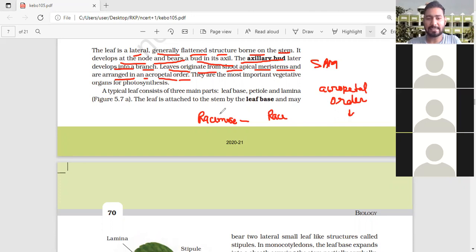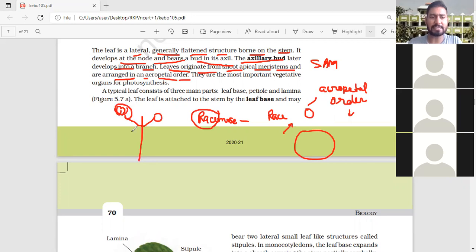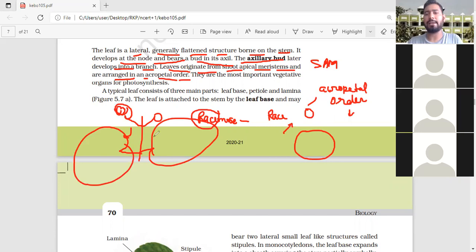Racemose means race. If a race is going on between an older flower and a younger flower, who will run very fast? The younger. So the younger flower will be present at the apex region, while the older flower is at the base. Clear?